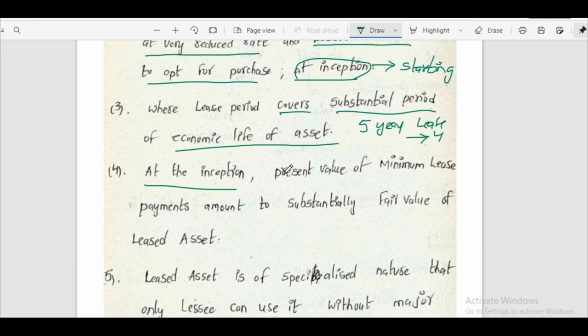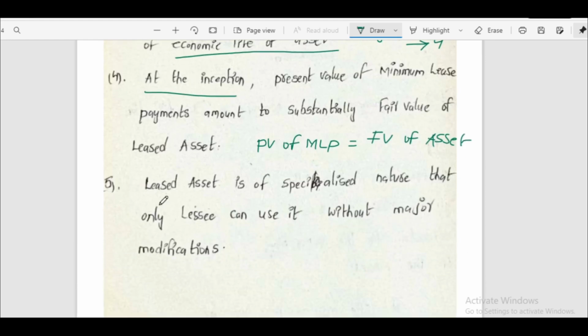Fourth, at the inception, the present value of minimum lease payments amounts to substantially the fair value of the asset. It is nothing but the present value of minimum lease payments substantially covering the fair value of the asset. Fifth, the leased asset is of a specialized nature such that only the lessee can use it without major modifications.